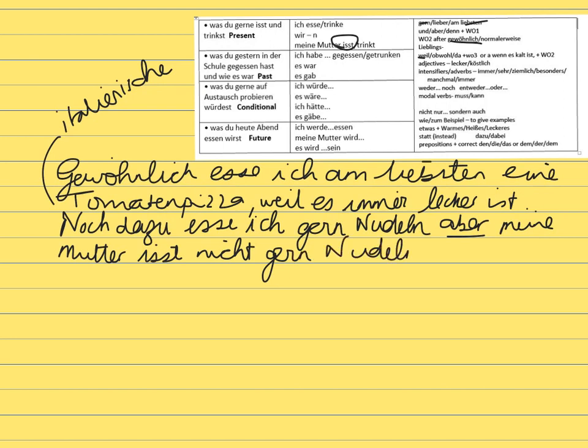Now, I could leave that there. I've probably almost got about 22 words, and that would probably do for my first section. I want to demonstrate some other things today. Right, so, because my mother doesn't eat pasta, I never eat it at home. So I'm going to use this word, which is therefore. That's not on my list, but it's an impressive word anyway. Therefore, I never eat pasta. So I never eat is ich. Now, PVA, person, verb, adverb, so it's not ich nie esse, it's ich esse nie, but here it's got to be word order 2. Deshalb esse ich nie Nudeln.